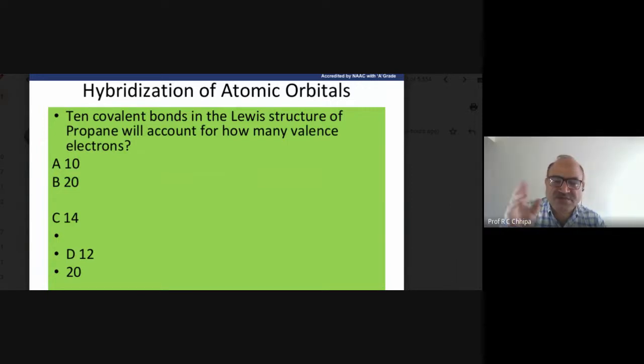So now, one covalent bond needs two electrons, and in case of covalent bonding, the shared electron is there. And one more thing is there, the pairing occurs between the atomic orbital electron and the other atomic orbital electron. So whatever we have discussed in the methane case, here in case of propane, the propane also has 10 covalent bonds, and that can be represented, then the answer itself is 20.